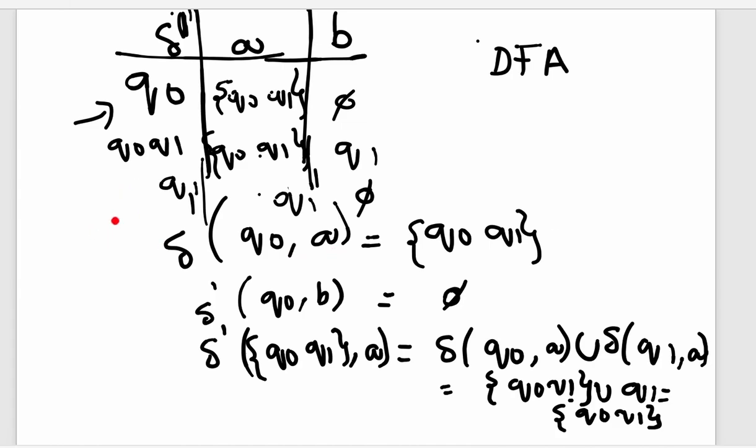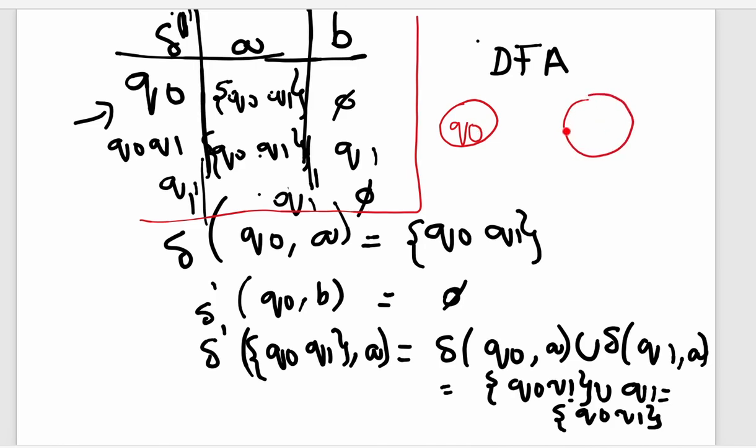Now this is the transition table for the given NFA. Now what we are going to do is draw a DFA diagram. Okay, how many states do we have? We have 3 states. Initial state Q0, another state which is Q0 Q1, and another state which is Q1. Now there are 3 states, as you can see here.